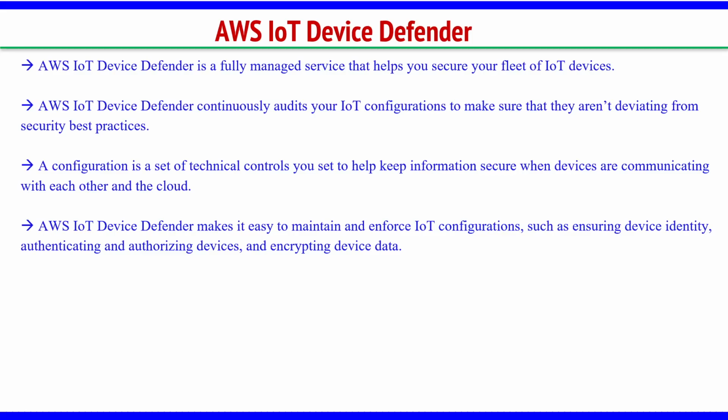Whenever there is an IoT configuration with the cloud, that should be secure. All devices that are connected should also be secure. Only authenticated devices can connect, right? So this IoT Device Defender ensures device identity, authenticating and authorizing devices, and encrypting the device data. For all these, it is used.